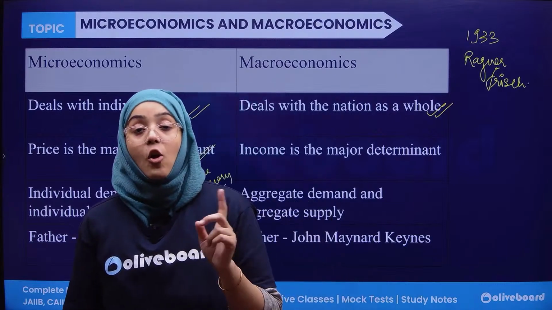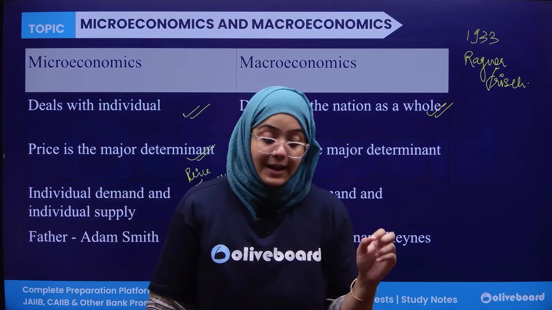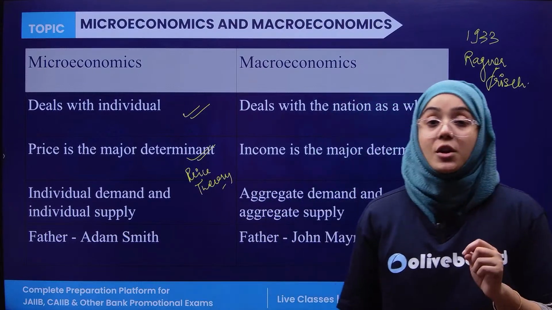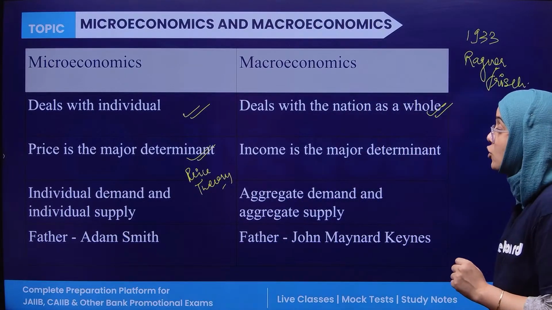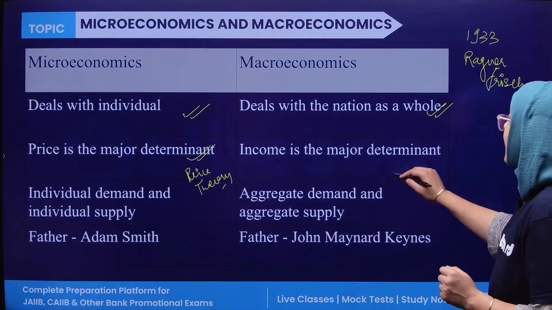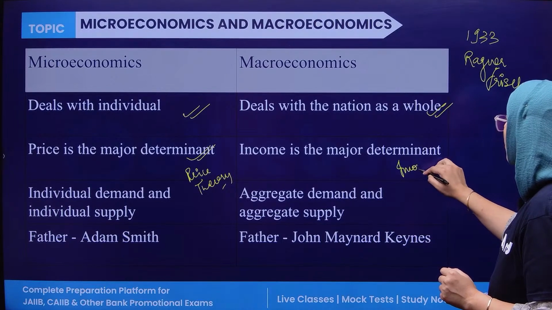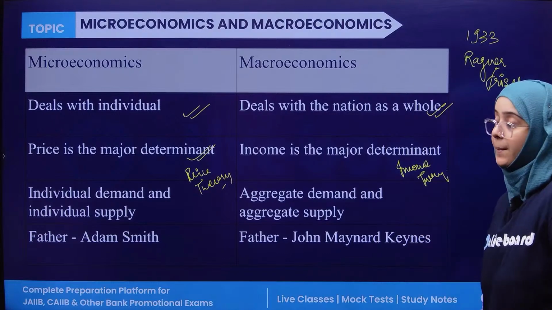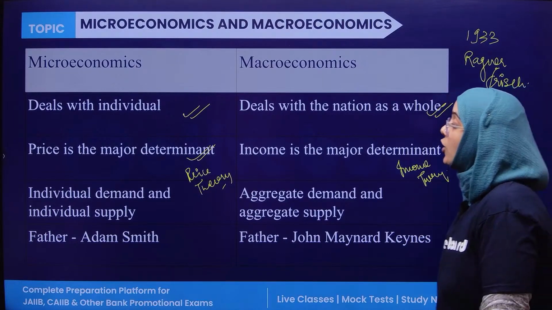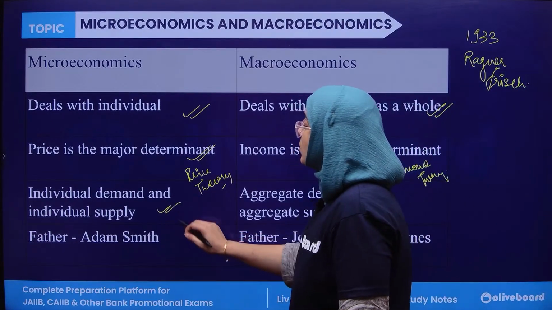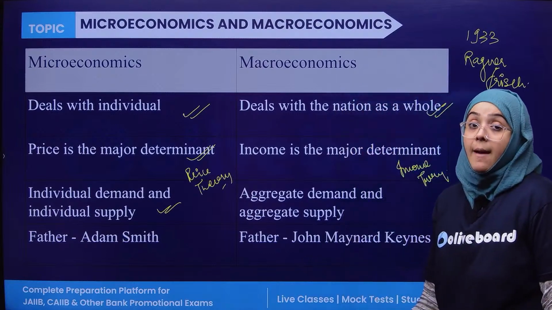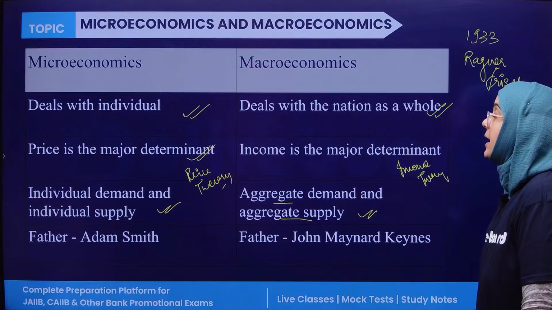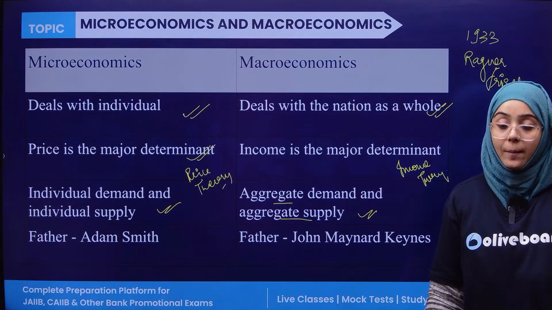Macroeconomics is directly or indirectly related with income, and that's why income is considered the major determinant of macroeconomics. Sometimes macroeconomics is also known as income theory. Individual demand and individual supply are part of microeconomics; aggregate demand and aggregate supply are part of macroeconomics.